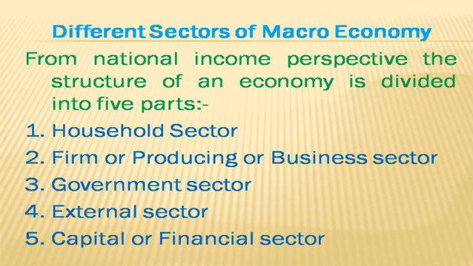And number 5, capital or financial sector. So we have 5 sectors under national income perspectives.